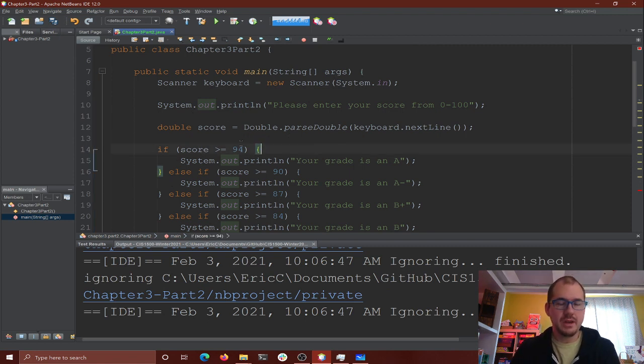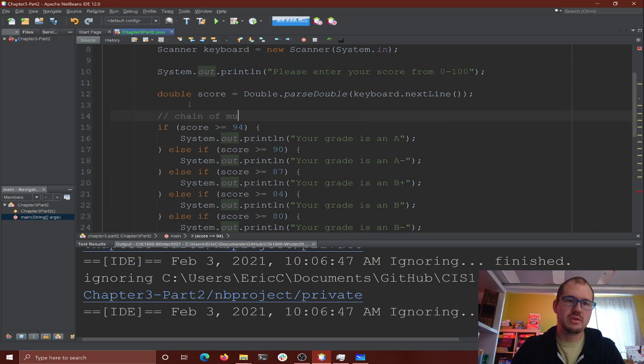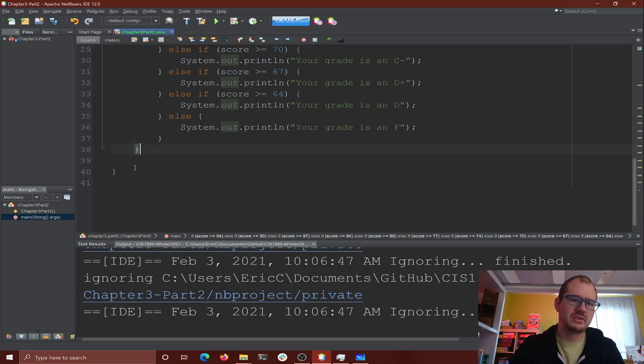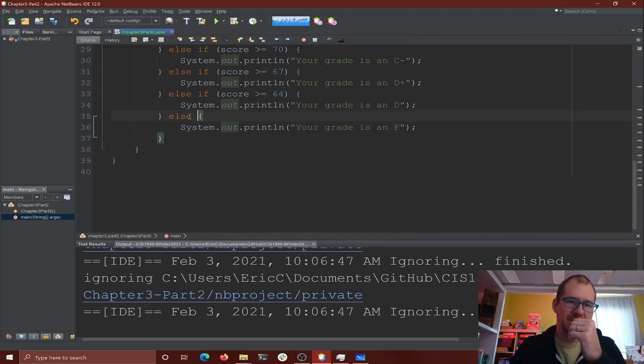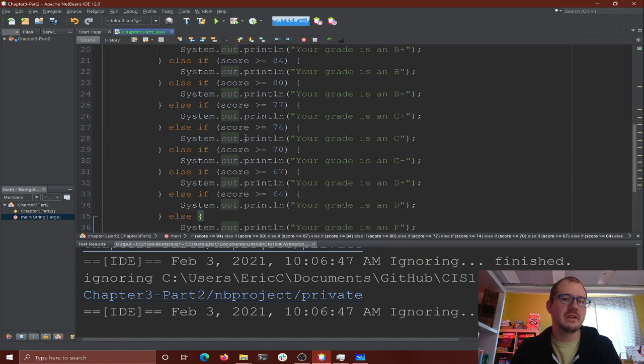So chaining is very helpful. If we know we want one and only one of these to run, a chain is probably your best bet. This is a chain of mutually exclusive if-else if statements. And you don't have to have the default else. That's just usually how it works out, that you're going to have this ending else, which is a default case, where if it doesn't match any of the others, that's fine.